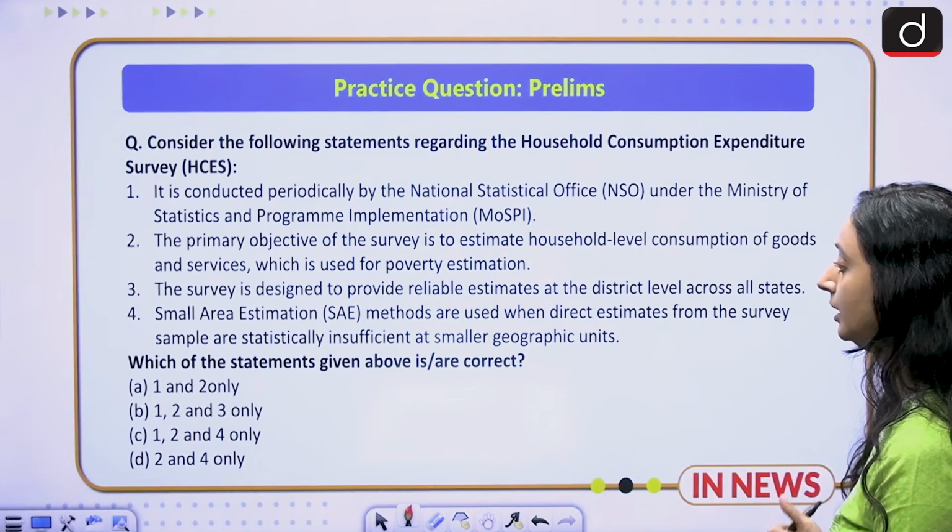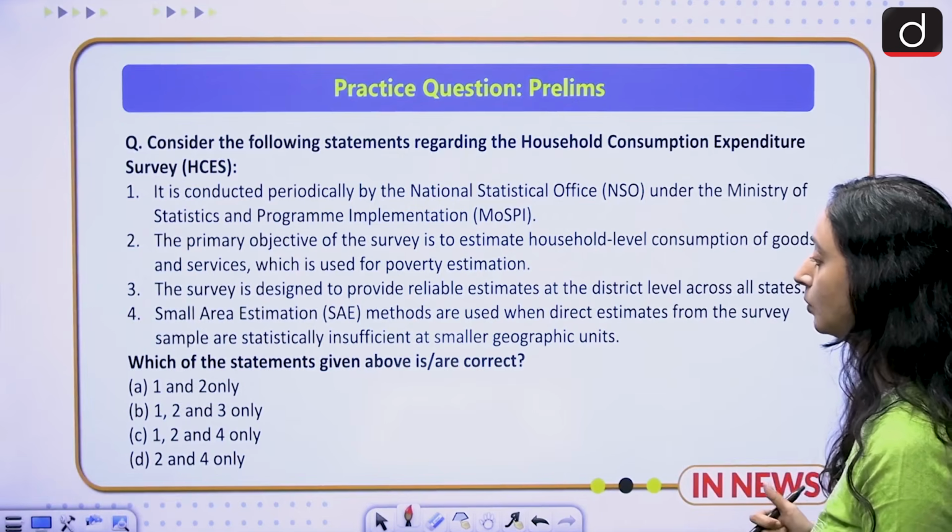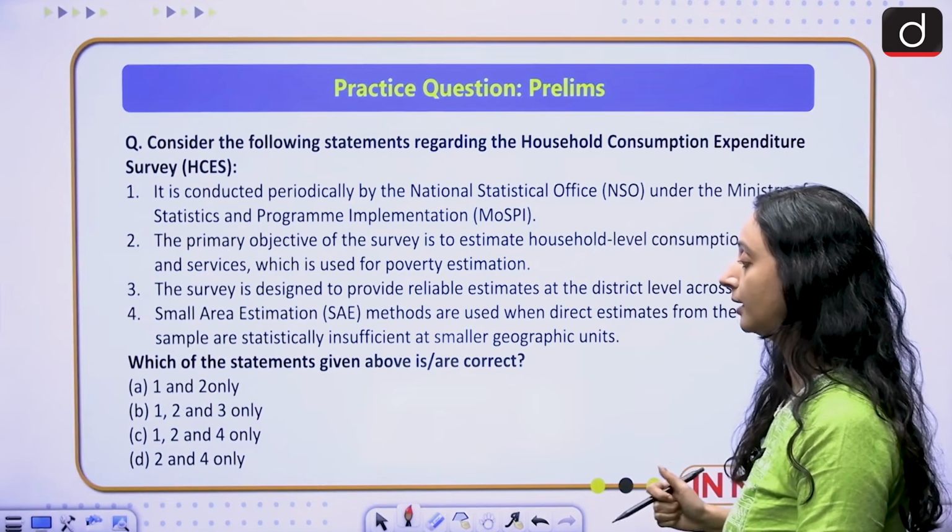1 and 2 only, 1, 2 and 3 only, 1, 2 and 4 only, 2 and 4 only.